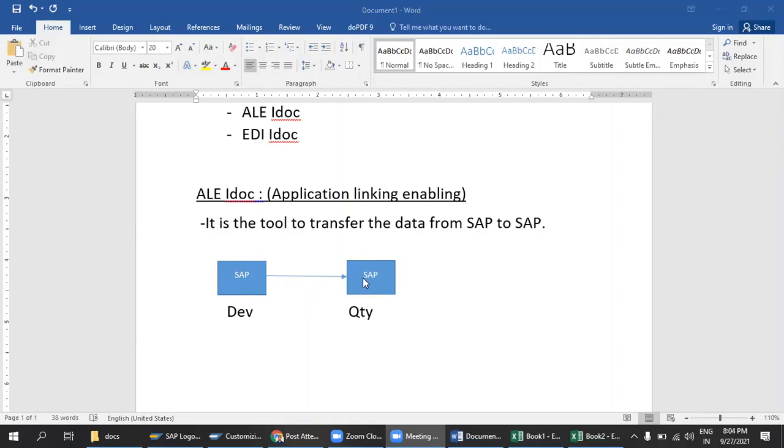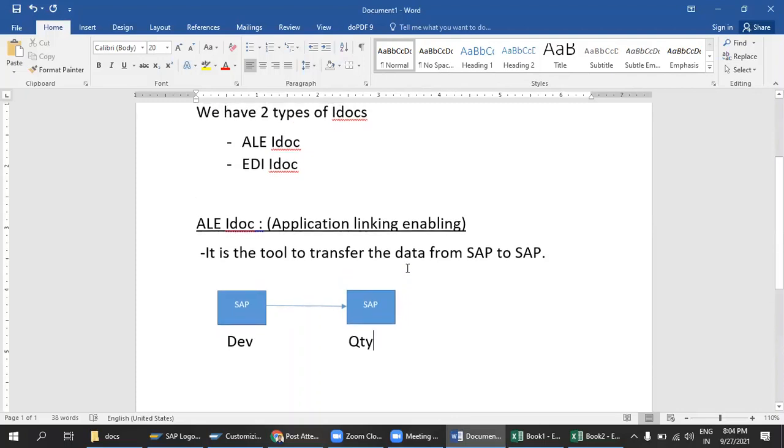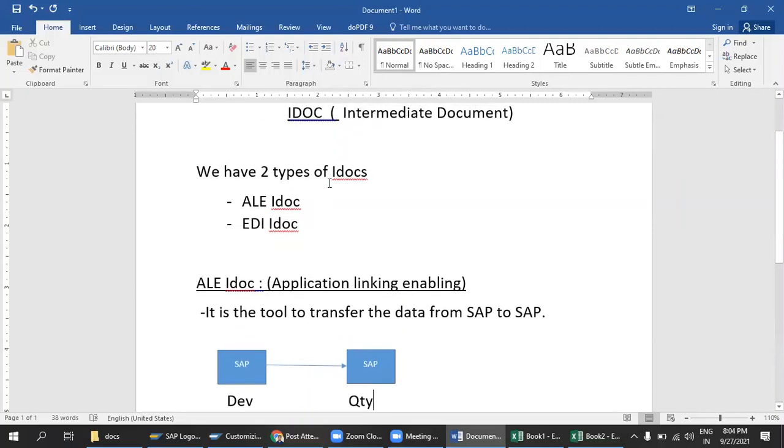Is this clear, guys? Suppose in the development server I have around 50 materials, and I want to create the same materials in quality also. That time we can directly use this ALE IDOC. It will move the data from one server to another server, SAP to SAP. SAP to non-SAP it can also do, but for that purpose we mostly use EDI. So I think you understand this concept, right? So what is this IDOC? So ALE IDOC, what we will do?